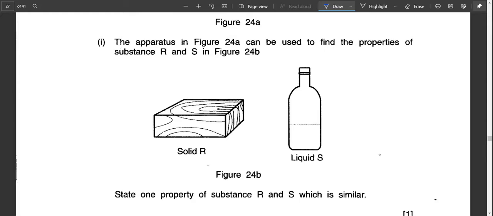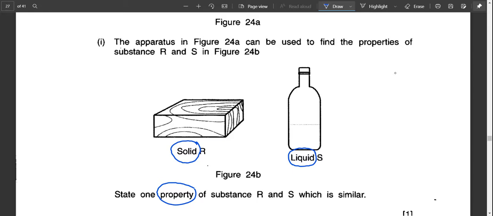I believe this one requires a little bit of critical thinking, because you have to observe and see. You have to understand the properties of these two things. The keywords that you should pay attention to are: one is a solid, one is a liquid. You need to know the properties of solid and of liquid.